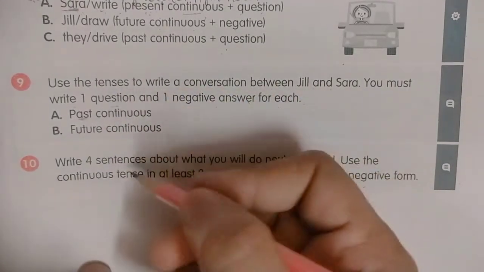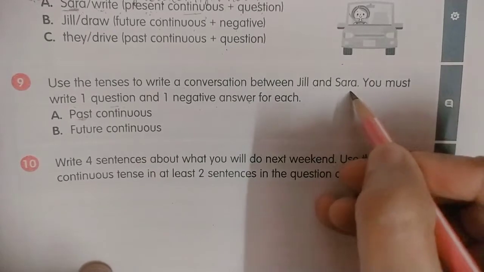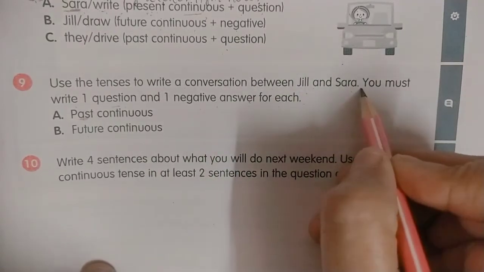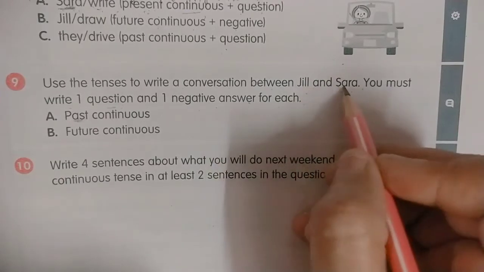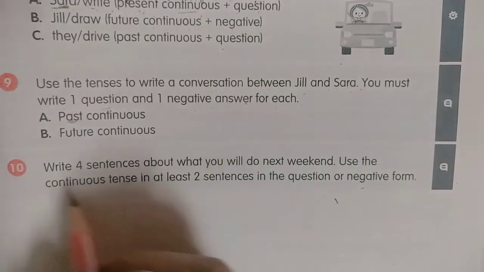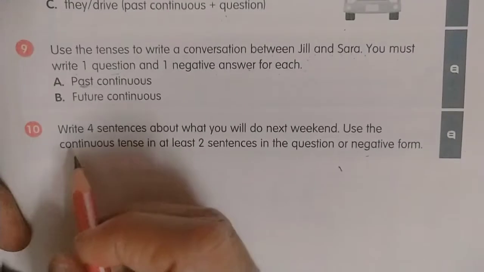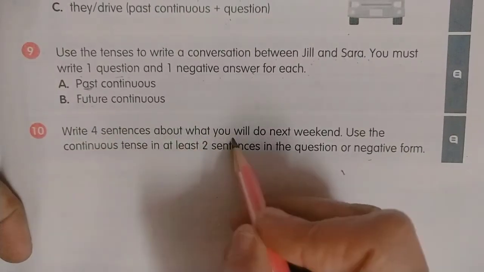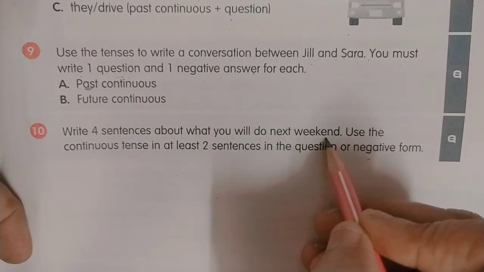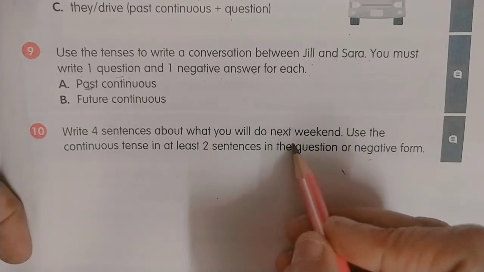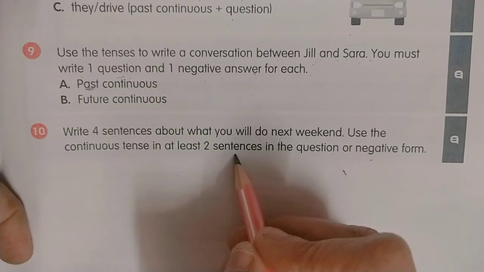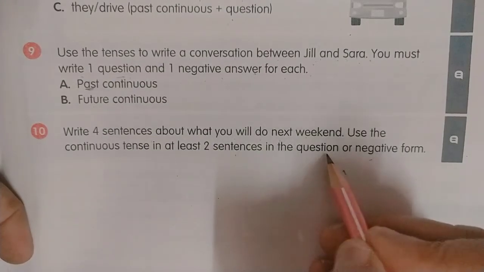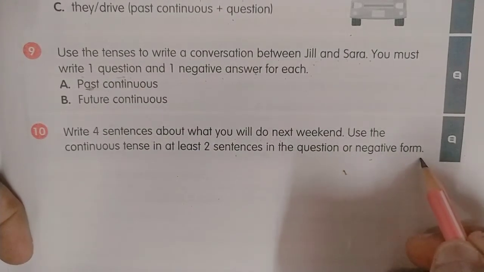Sara is asking a question from Jill, or Jill is asking a question from Sara. You can do it according to your choice. Okay. Now coming to the question number 10. Write 4 sentences about what you will do next weekend. What will you do next weekend? Use the continuous tense in at least 2 sentences in the question or negative form.